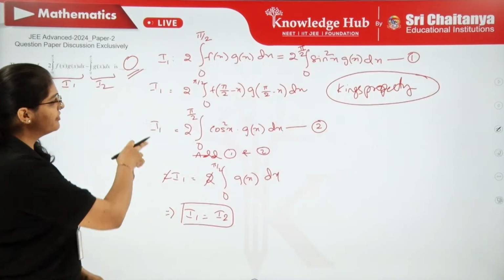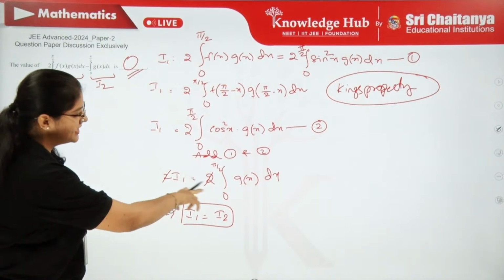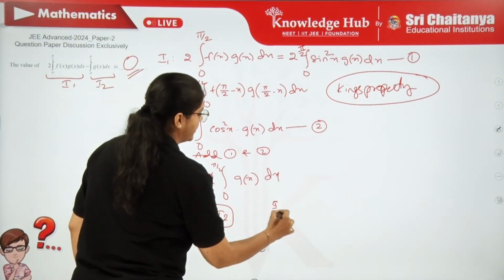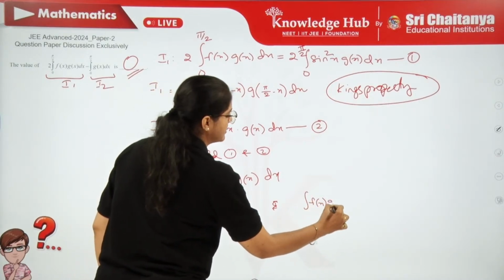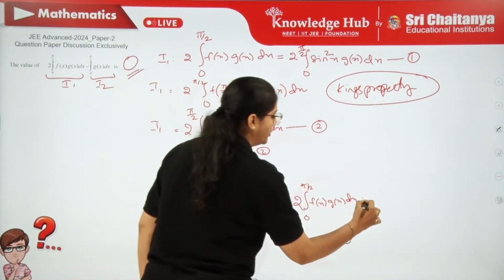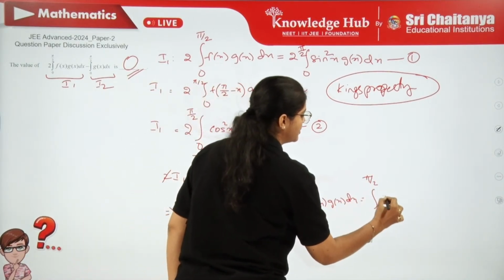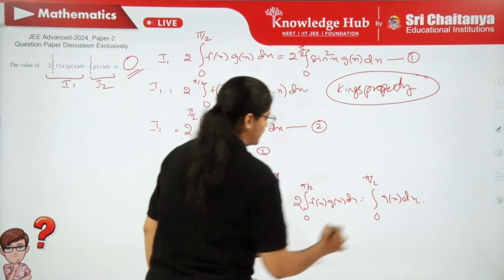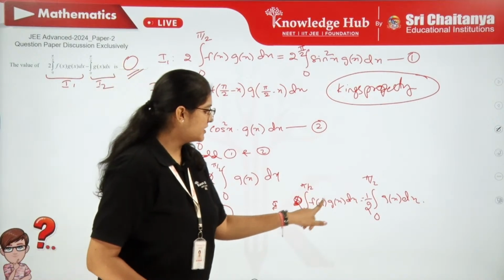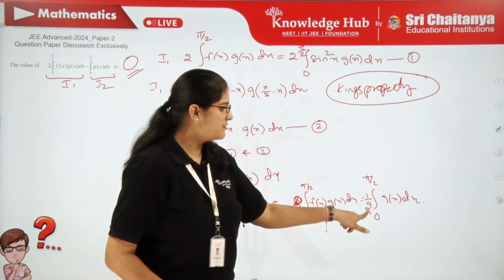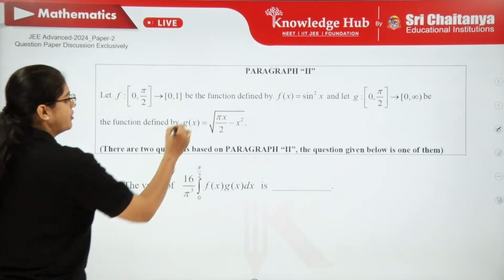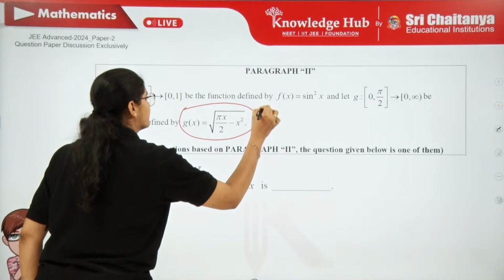But just now we have got one result, that 2 times the integral of f(x) g(x) dx from 0 to π/2 is equal to the integral from 0 to π/2 of g(x) dx. So instead of finding f(x) into g(x), you can just find half times the integral of g(x). Very simple, right? Because finding the integral of this is simple.